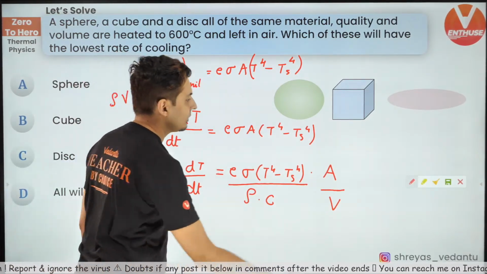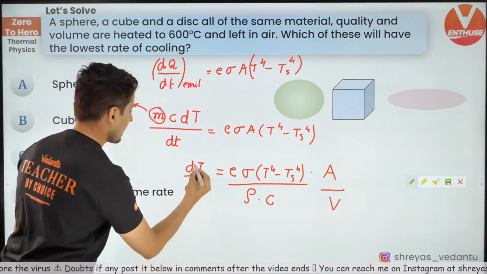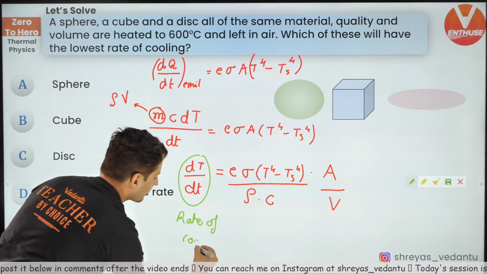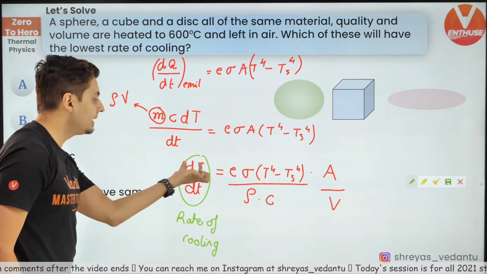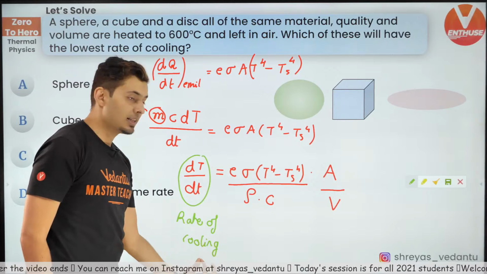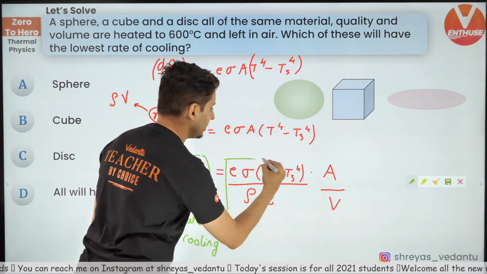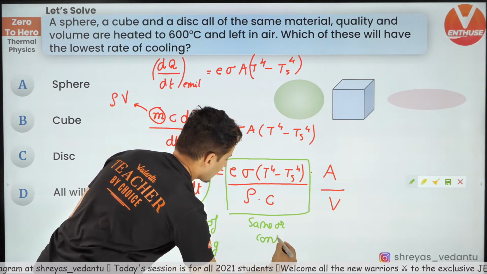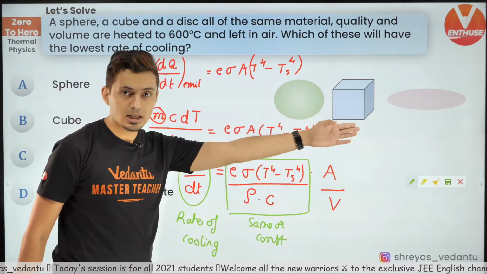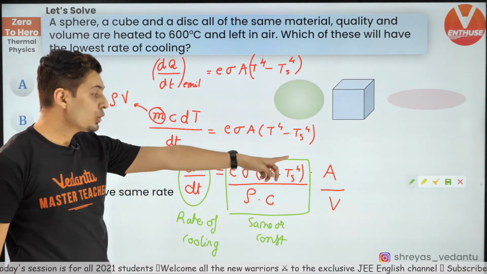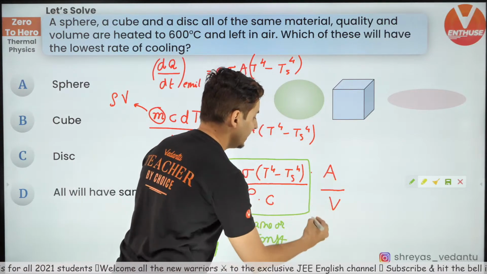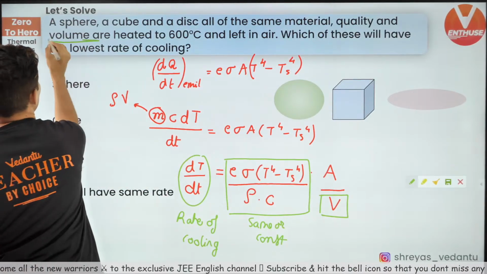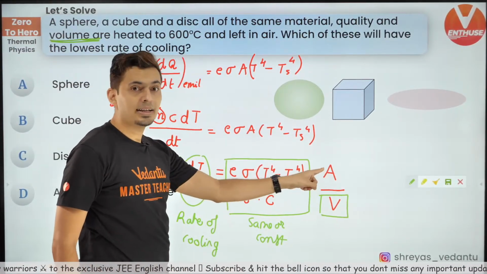Now there is a reason why I wrote it like this. See guys, this one is called the rate of cooling. dT by dt, rate of change of temperature, is called the rate of cooling. All these terms over here are the same or constants for all the things. The only thing which is different is this one. But hold on, even this volume is given to be the same. Check it out. Volume is also same. So the only thing different is area.